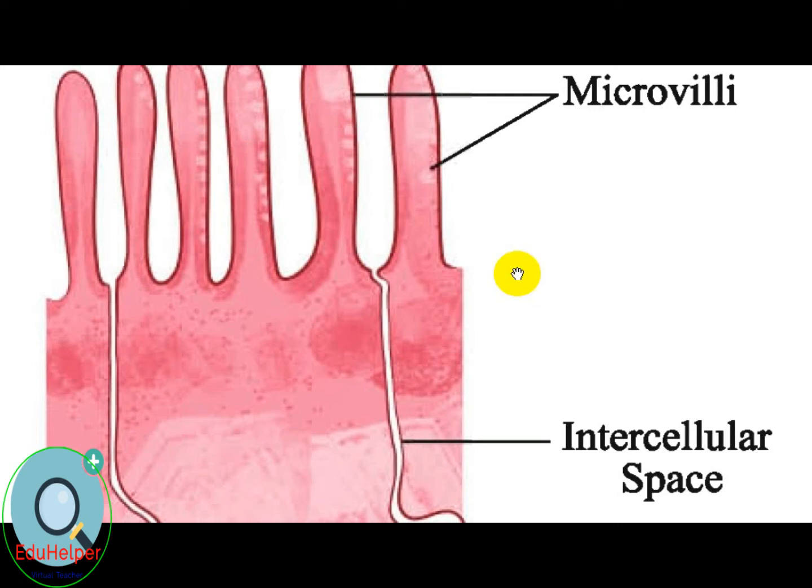Each phospholipid molecule has a water soluble polar head and two fat soluble non-polar tails. The polar head of the phospholipid is hydrophilic and the non-polar tail is hydrophobic. The hydrophobic tail always tries to avoid water and faces the inside of the bilayer, whereas the hydrophilic heads face the exterior and the interior.